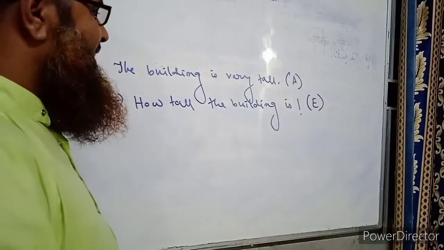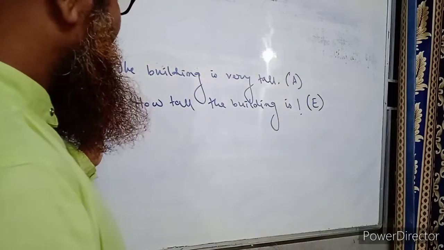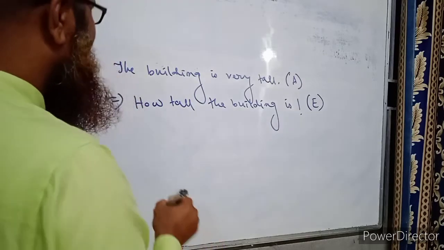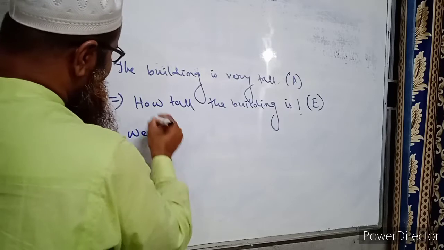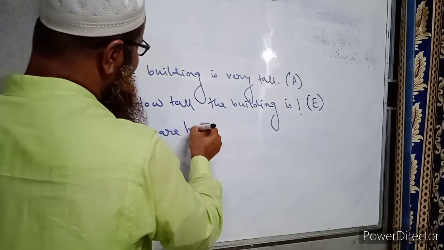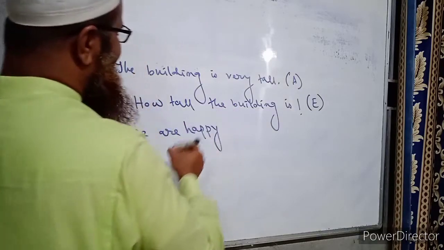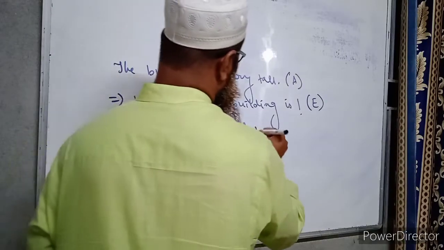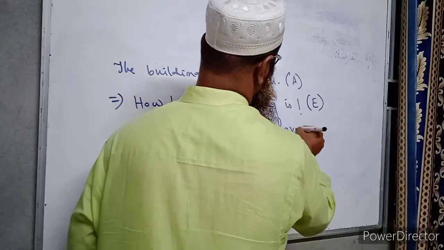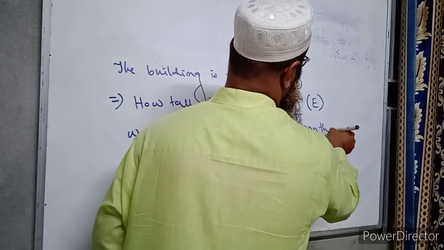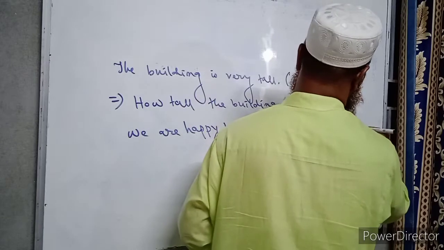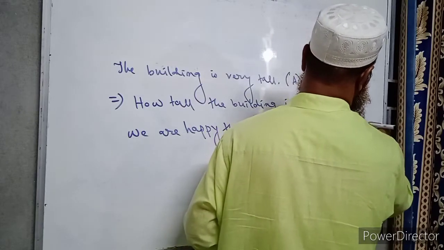Again, if we write, we are happy that we have won the match. If we turn this sentence into an exclamatory one, then what should we write?